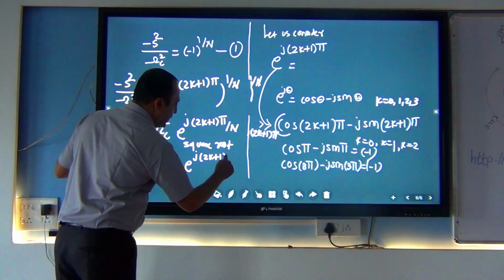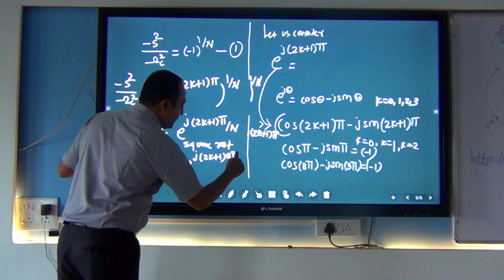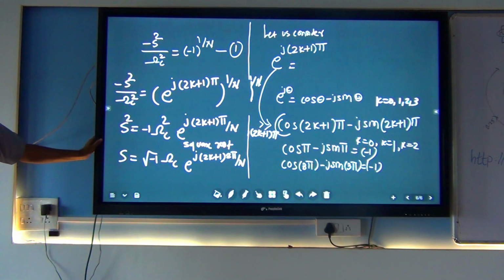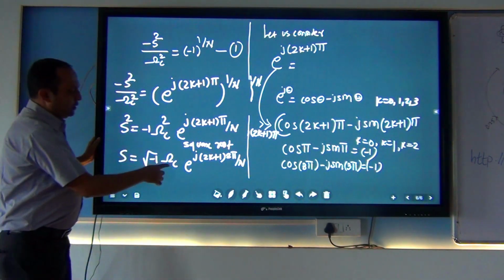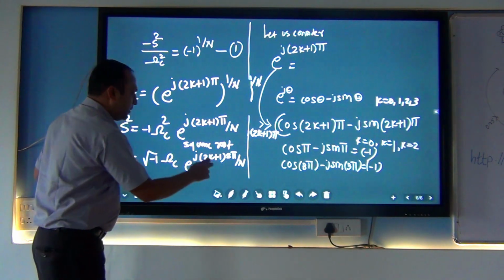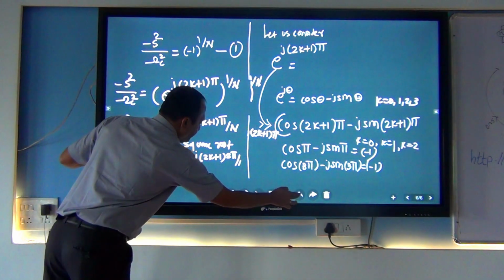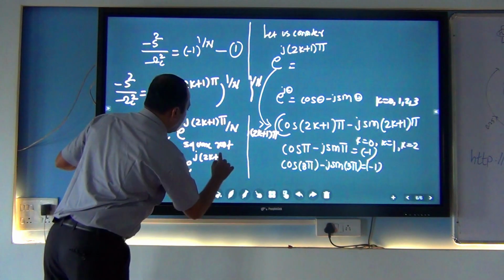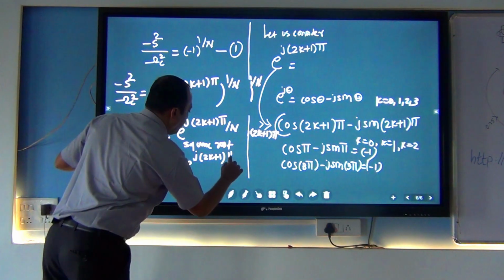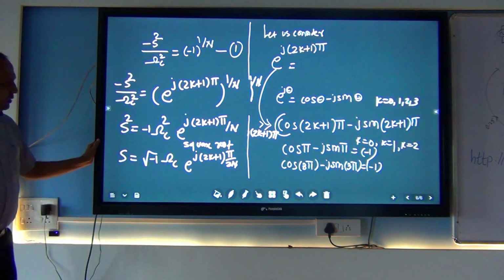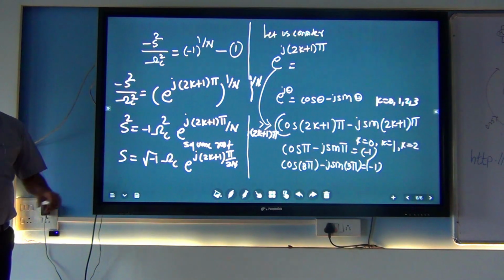So I am writing 2 pi by n. I am taking the square root of both sides. Sorry, it is pi by 2n. So it is pi by 2n. So we got the value of s.